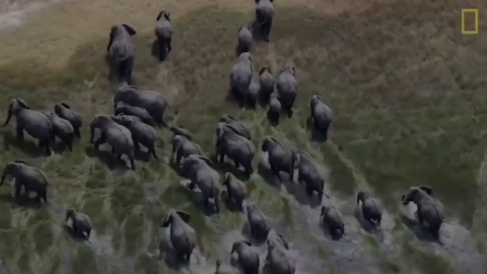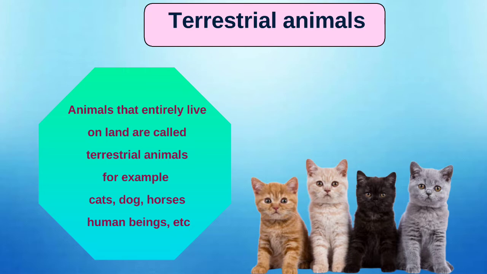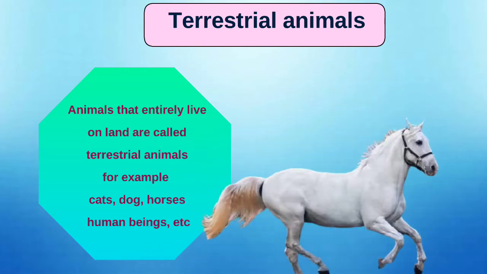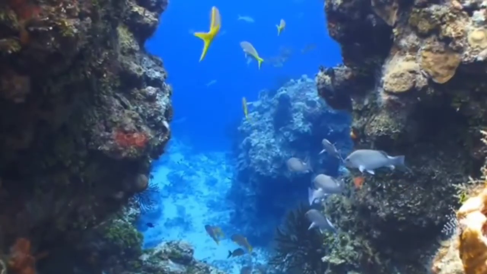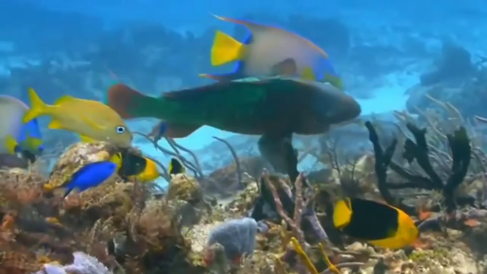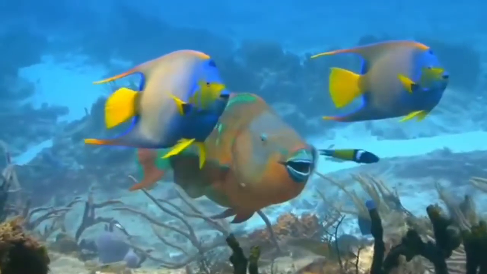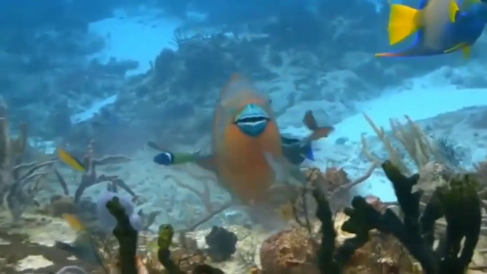For example, cats, dogs, horses, human beings, etc. Aquatic animals. Animals which live in water are called aquatic animals. For example, fishes, octopus, sharks, whales, etc.